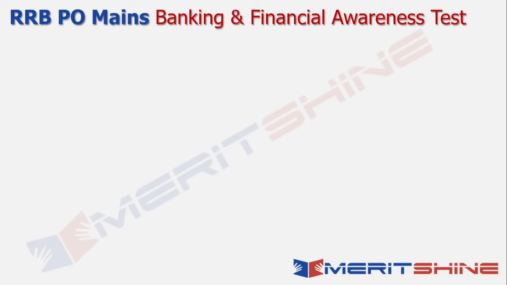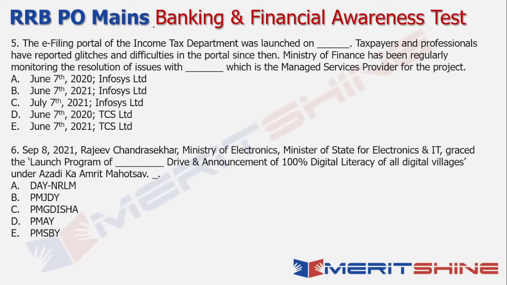Now moving on to the next set. The e-filing portal of the Income Tax Department was basically launched on, and this was obviously on 7th. Now the question is, which 7th was it? So obviously it's not 2020 for sure. It's definitely 2021. And I know that the entity which is basically in news for a lot of wrong reasons, wherein the portal has not been working as effectively as it is supposed to. So the entity that is there is definitely Infosys and not TCS in this case. So the answer in this case is definitely Infosys, and the answer is 7th of June. That is when this basically happened.